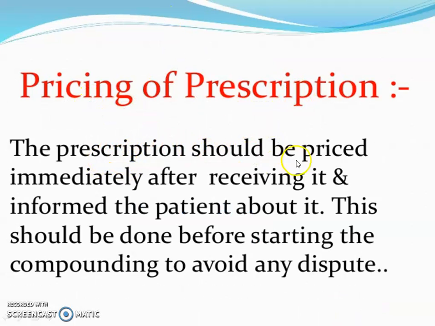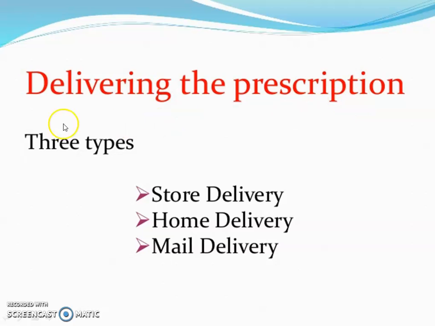Then pricing of prescription. The prescription should be priced immediately after receiving it and the patient informed about it. This should be done before starting the compounding to avoid any dispute. Delivering the prescription: there are three types: store delivery, home delivery and mail delivery.